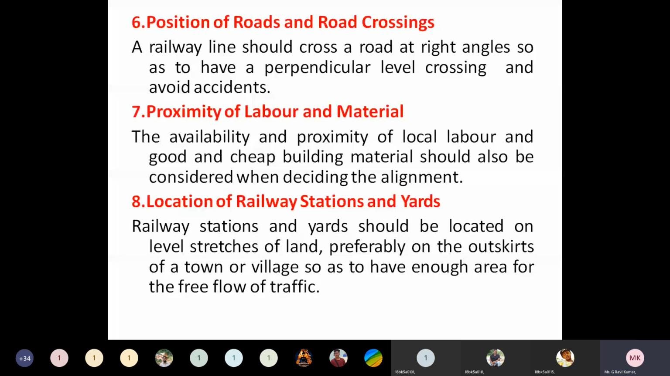And next is the proximity of labor and material. The availability and proximity of local labor and material is also one of the considerations to be taken when we are selecting an alignment.